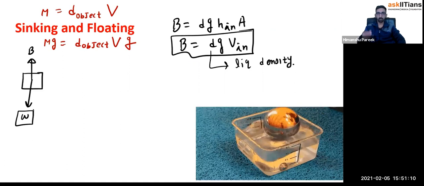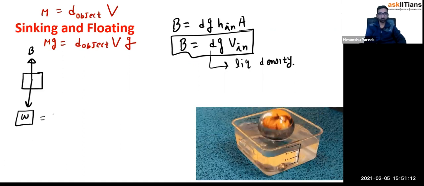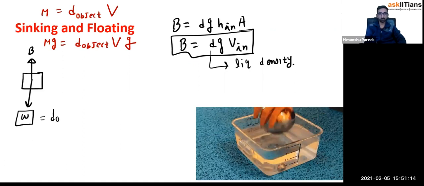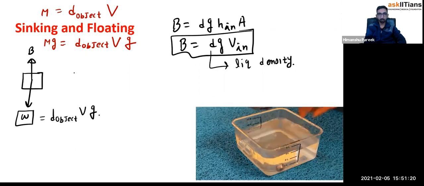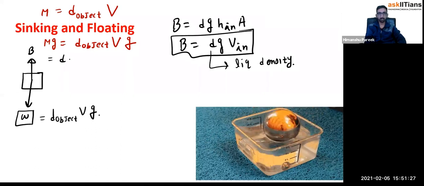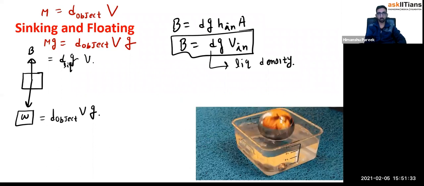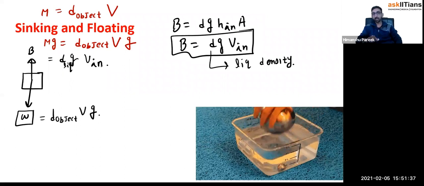If I'm saying that this is the gravity value, density of object multiplied total volume multiplied gravity, and this is equal to the buoyant force, d of the liquid gravity multiplied total volume. Now actually here the main part is density.